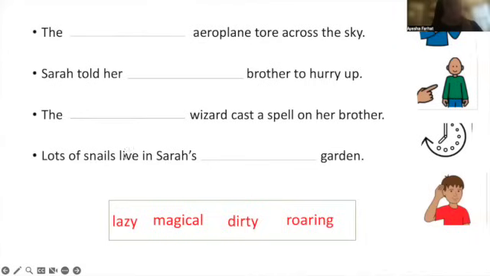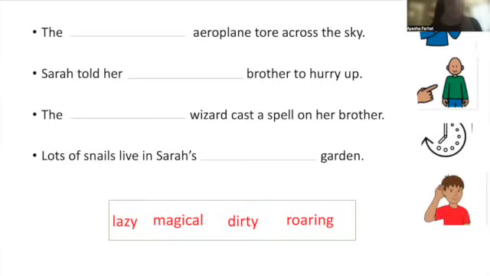Okay, so for this activity that we have, I've got some missing words. So you have to read the sentences and try and find the missing words. The missing words are all adjectives. They're all words that add description to what we're talking about, description to the noun. It gives us more detail about the noun. So the place, the thing, or the person.